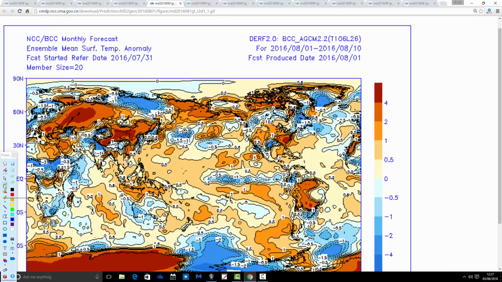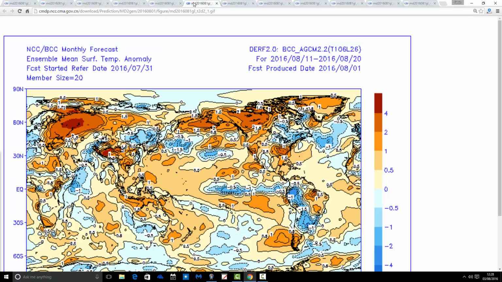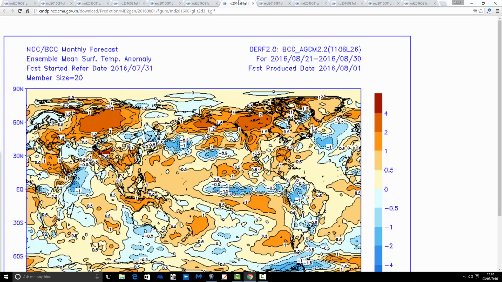So let's see how the temperatures are doing for the next 40 days. This is going from days 1 through to 10, which is the 1st through 10th of August, coming out cooler than average. I think that really makes sense, although I say it will be a bit warmer down in the south over the weekend, so that will have a moderating effect to some degree. We go through days 11 to 20, the 11th through 20th of August, and again, cooler than average temperature. So the first half, at least, of August, generally looking quite cool with the temperatures.